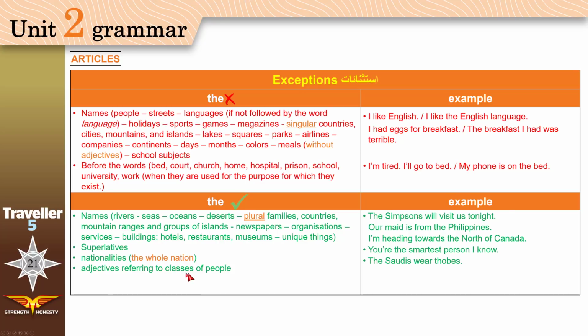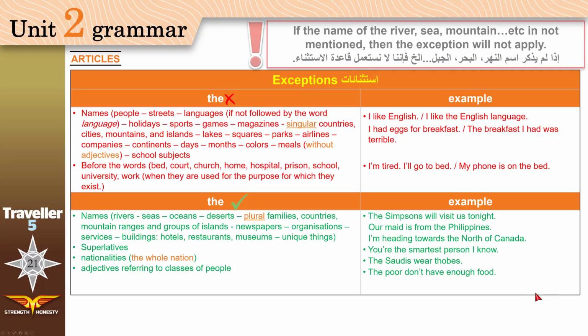Adjectives referring to classes of people. Like what? Like when you say the poor, people who don't have money, don't have enough food. This is a class of people who are not rich. The rich have a lot of money. We're not talking about one poor guy. We're talking about a class, all the poor.